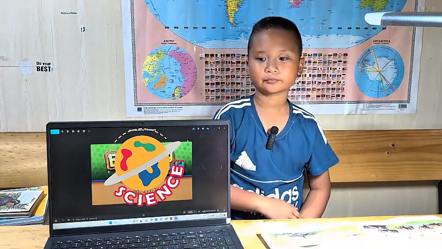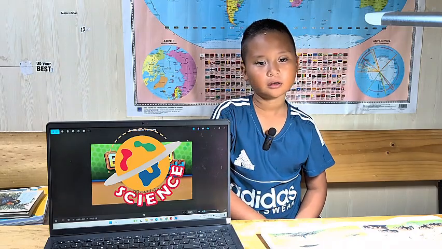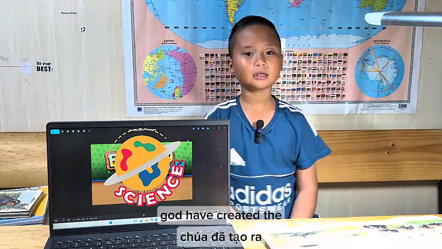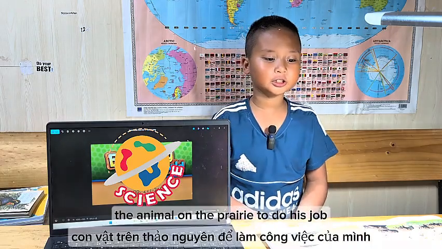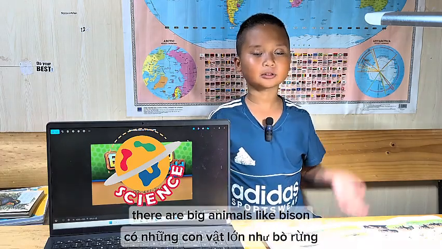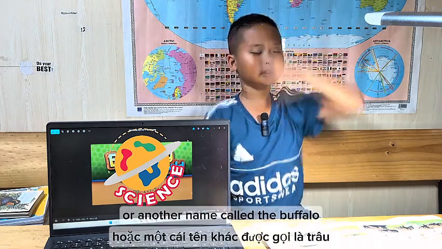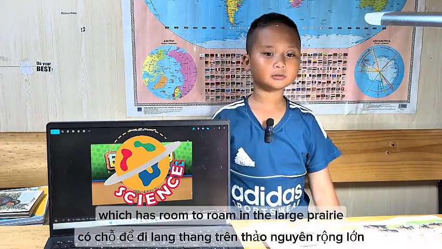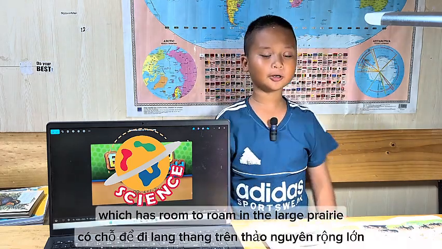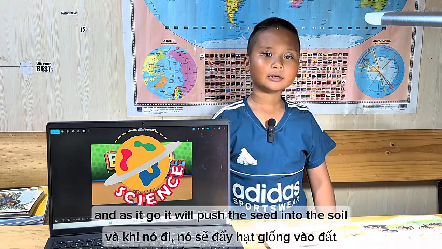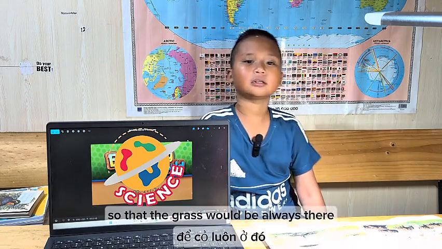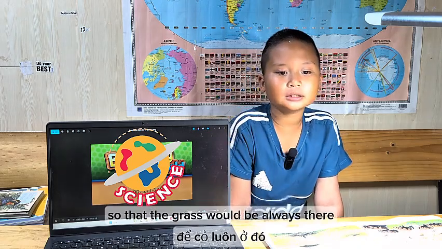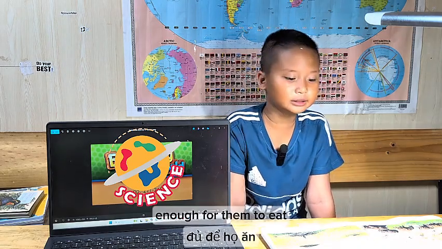And God has created the animals on the prairie to do their jobs. There are big animals like bison, another name for the buffalo, which has room to roam in the large prairie. And as it goes, it will push the seed into the soil so that the grass will always be there, enough for them to eat.